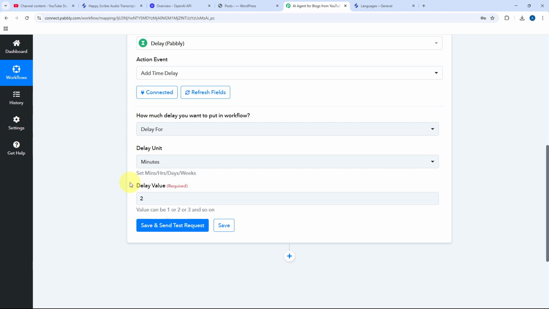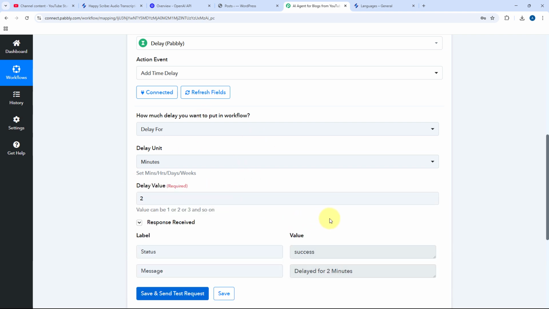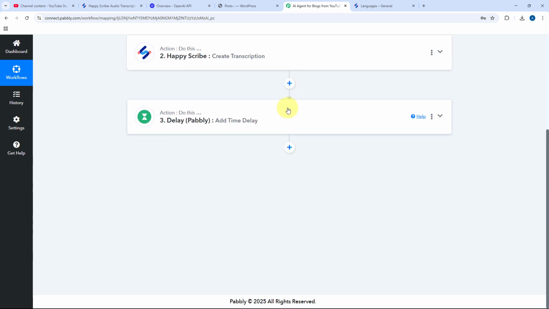If you are sending longer videos to Happy Scribe for transcription, then it will take a lot of time to transcribe. So on that basis, you have to add a generalized time for delay. Then after adding a delay, just click on Save and Send Test Request, and here you can see that the delay is added.